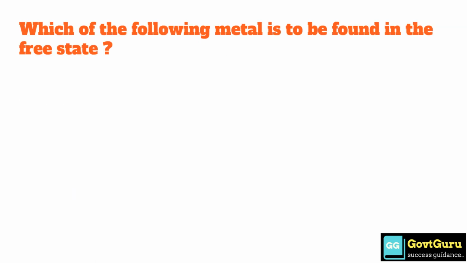Which of the following metal is to be found in the free state? Option A aluminium, option B gold, option C iron, and option D lead. The answer is option B gold.